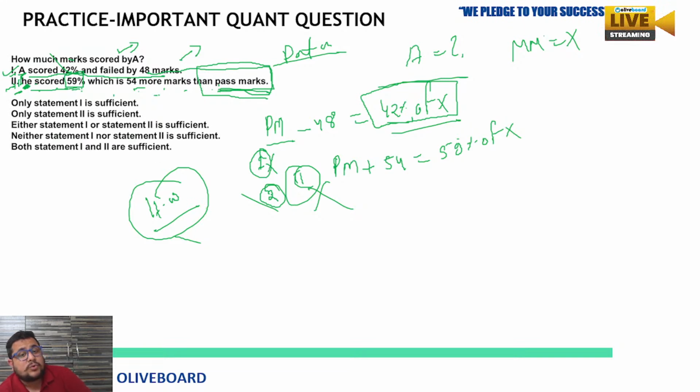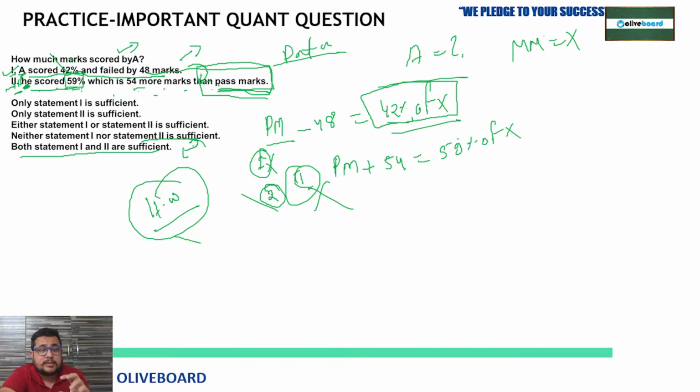Here you just have to answer whether together or none of these statements are sufficient. Neither statement 1 nor statement 2 is sufficient, or both statement 1 and 2 are sufficient. Which one will be the answer from these two? That you have to decide now. Take it as homework. Just think about it. Don't take the decision just by checking the statements. Just think about everything wisely.